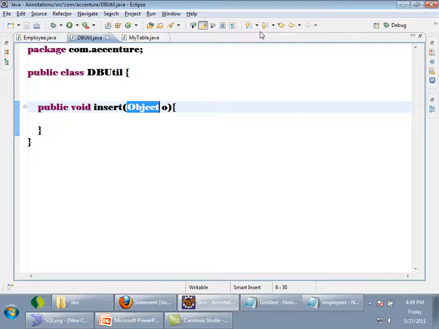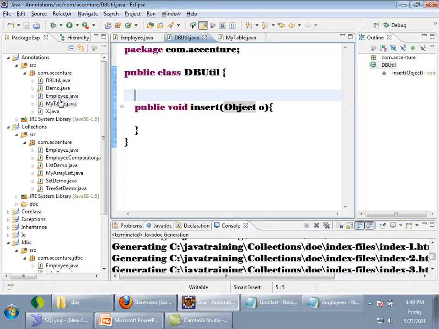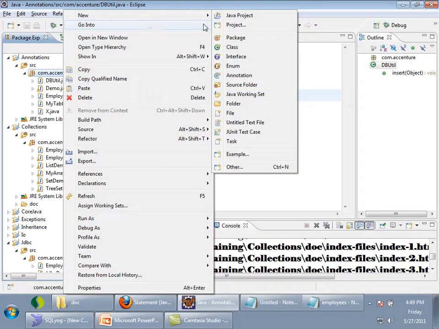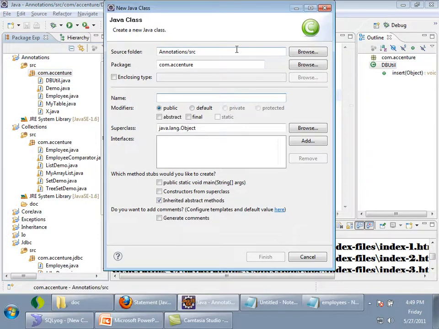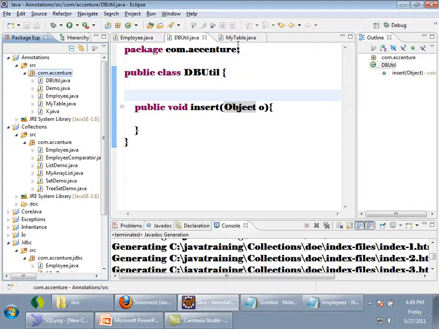It is not for the JVM. It does not make any sense to the compiler. But some annotations will make sense to the compiler also. For example, suppose I am writing a class called manager. Have you seen the override annotation in any place?